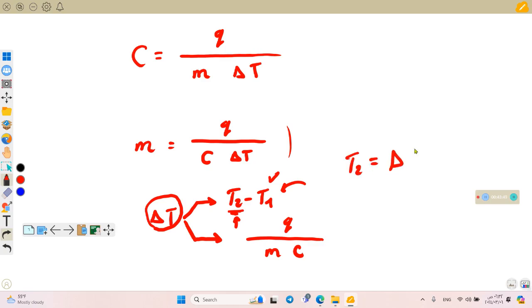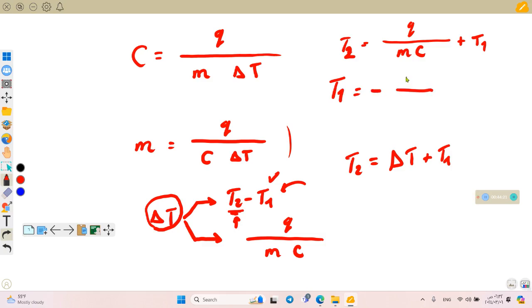T2 equals the change in temperature plus T1, or you can say that T2 equals Q divided by MC plus T1. And the same if he wanted T1, you can say that T1 equals minus Q by MC plus T2.